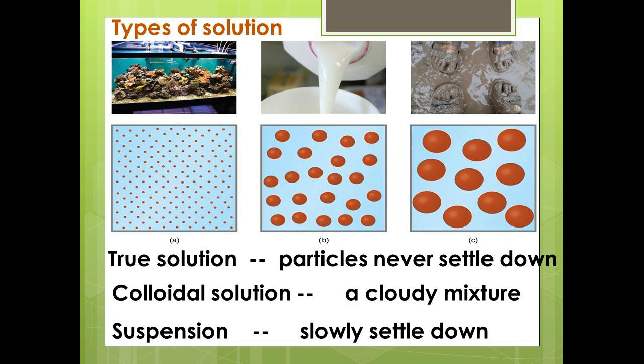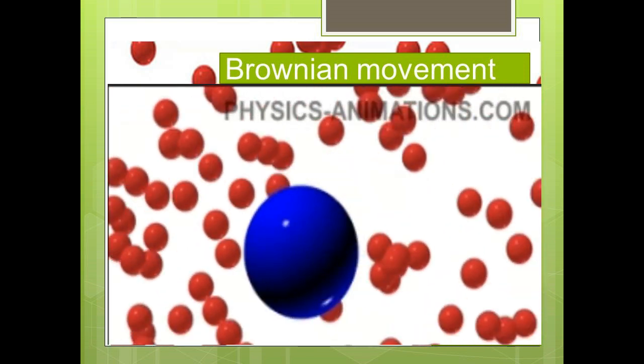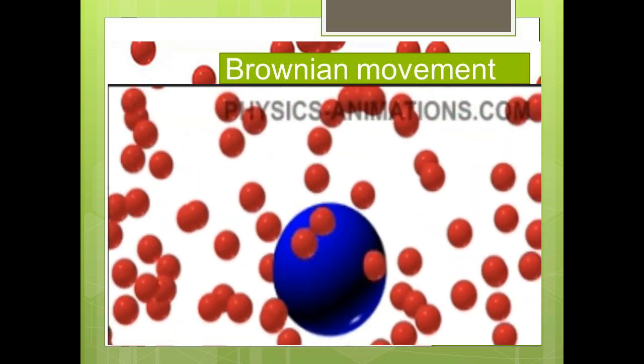So the types of solution are true solution, colloidal solution and suspension. In a true solution, particles never settle down. A colloidal solution is like a cloudy mixture. In a suspension, particles slowly settle down. Let's see the properties of colloidal solution.